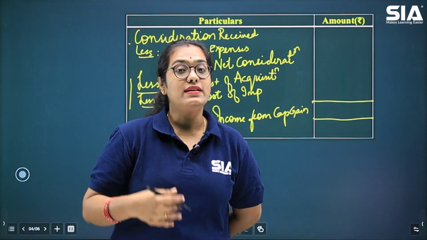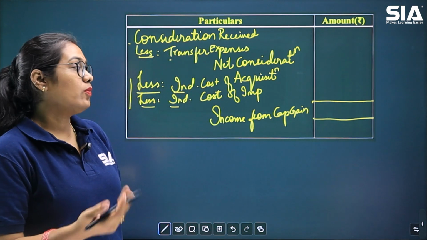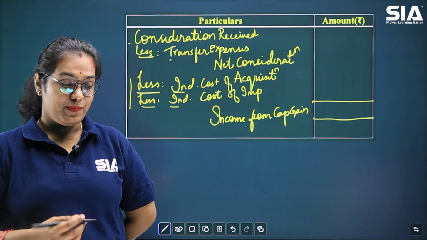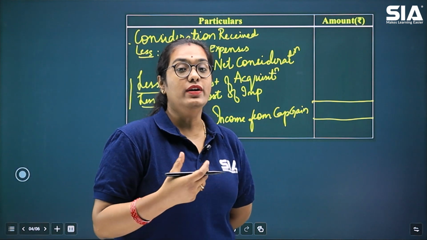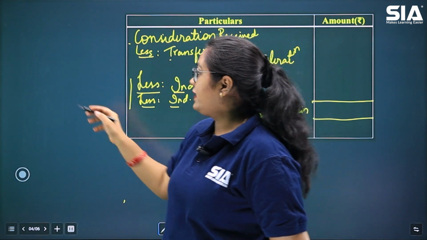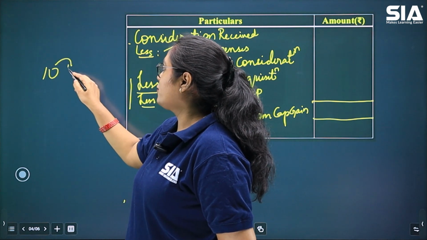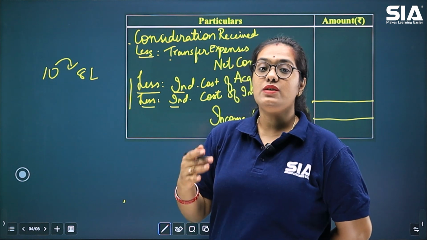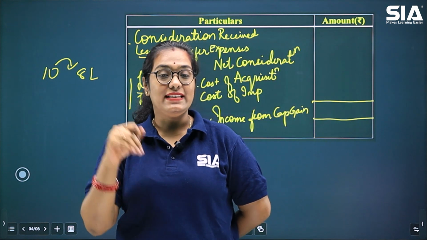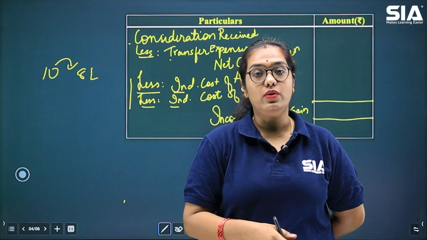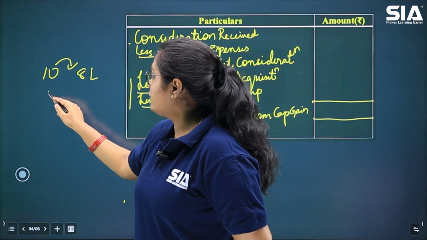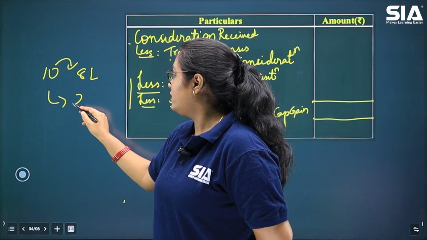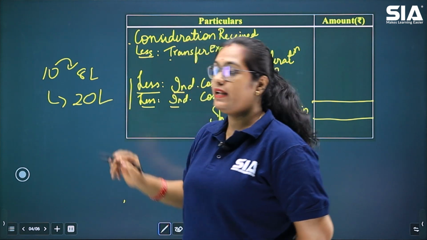Now, what is indexed cost of acquisition and what is indexed cost of improvement? For example, a building has been bought 10 years ago at a price of rupees 8 lakhs. When the person wants to sell his building in this previous year, which is 2023 to 2024, the current value of this building is rupees 20 lakhs.